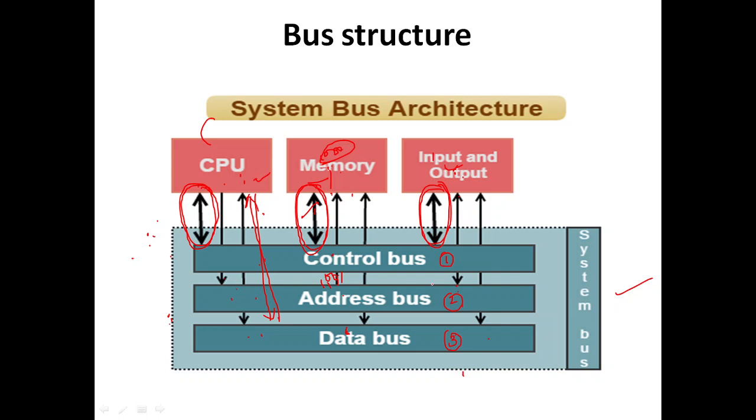But for the address, the CPU will send an address to the address bus, but the address bus will not send an address to the CPU. So this is how the architecture of a system bus is going to be. Together, the control bus, address bus and data bus we will call the system bus. So this is the architecture of a bus.